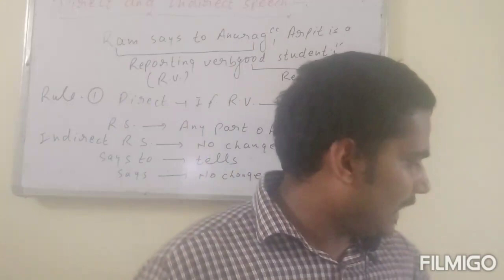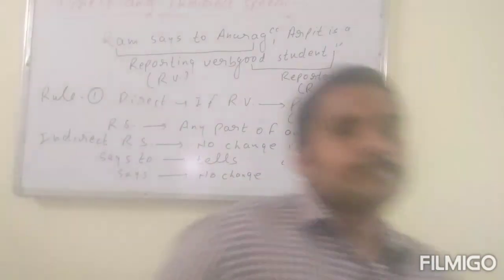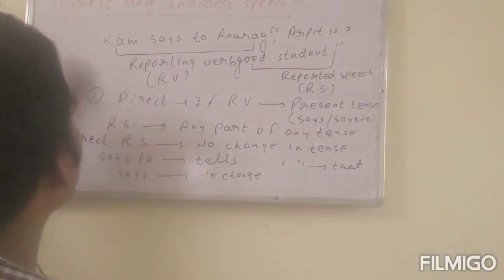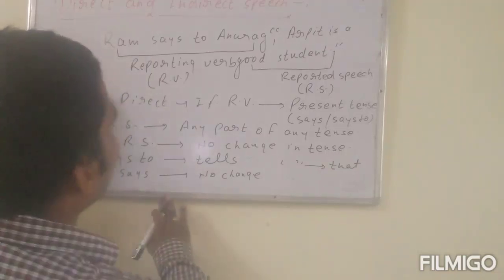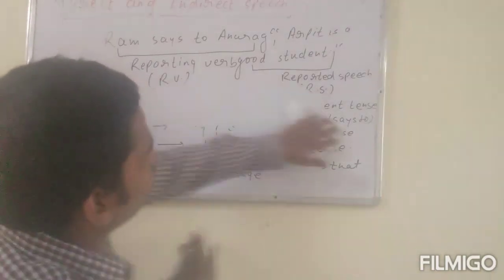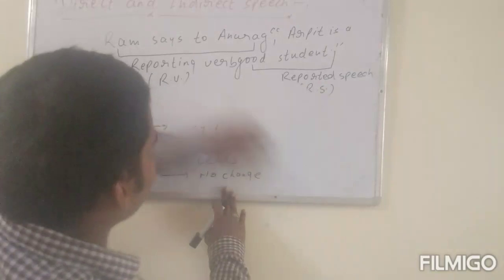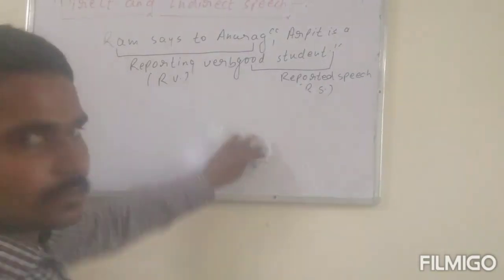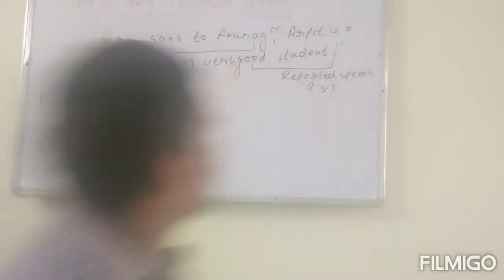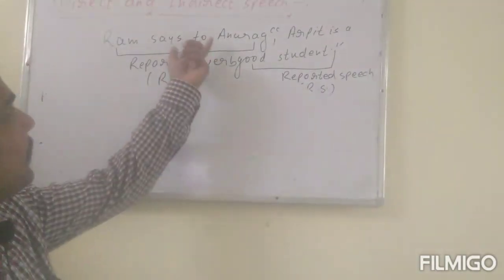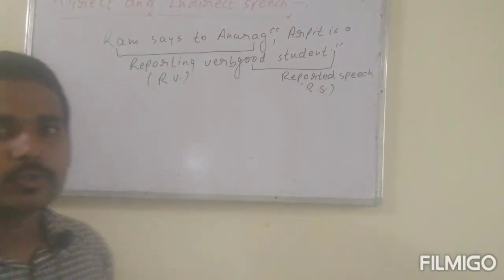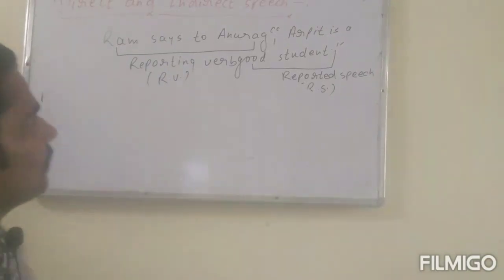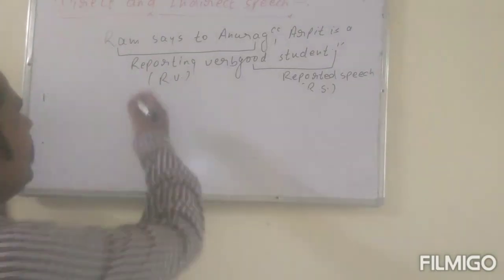So for example, it has been written there. Ram says to Anurag, "Arpit is a good student." This is an example of present tense. You know very well the reporting verb is in present tense. So what will be the indirect speech? We can change it according to the rule.